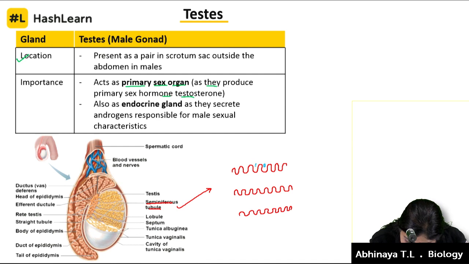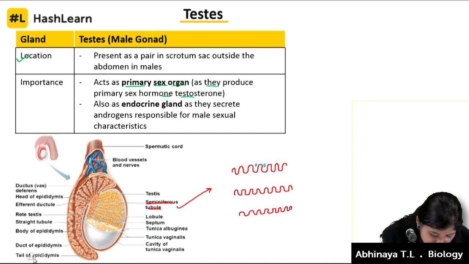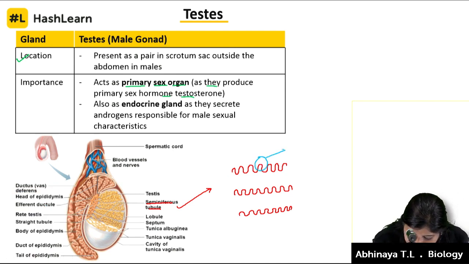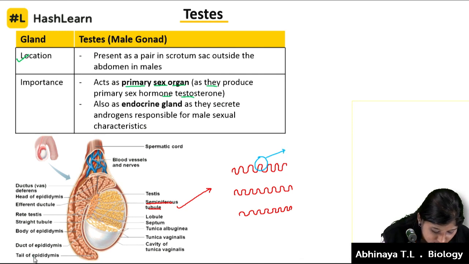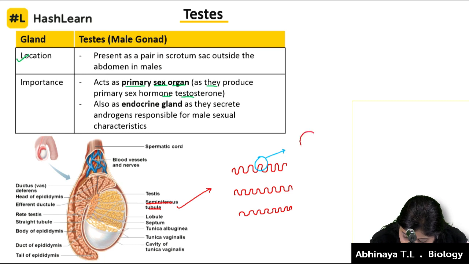When you take a cross section of this, let me just draw it properly. Let's take a cross section and find the seminiferous tubule. There are going to be many cells inside this.